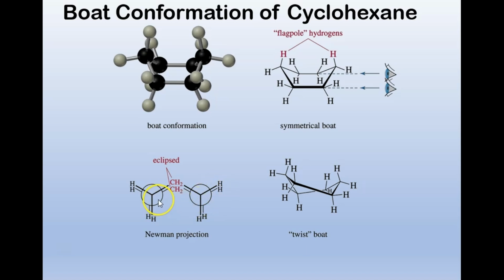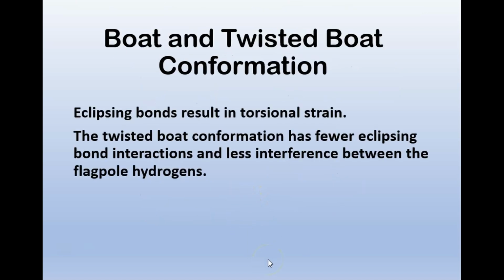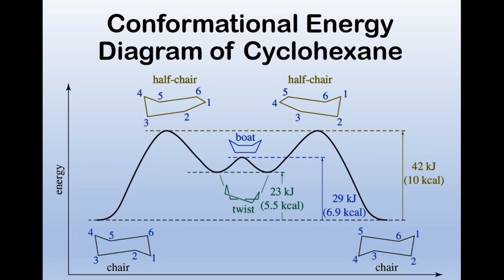eclipsed hydrogens. Eclipsing bonds result in torsional strain. Twisted boat conformation has fewer eclipsing bond interactions and less interference between the flagpole hydrogens. So here is the lowest energy conformation, the chair, and here is